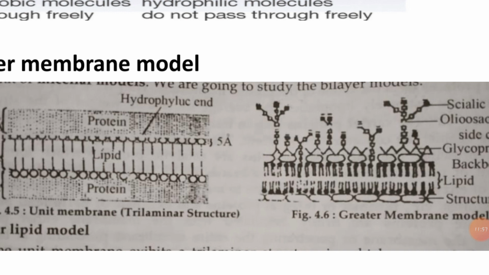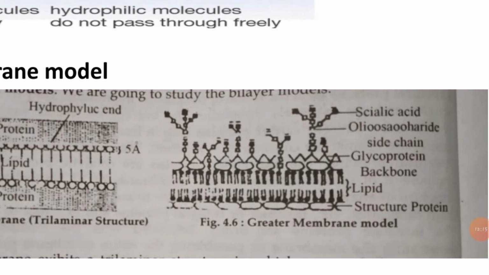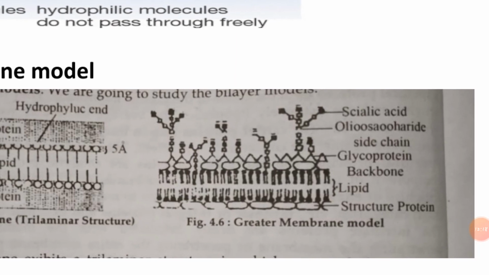The lipids have two ends, a polar head and a non-polar tail, with the non-polar tails at the center facing toward each other from both layers, and the heads present in the protein. Then the other model is the Gerter membrane model, which is similar to this bilayer lipid model in that the non-polar tails face toward each other, forming two layers, and the heads of the phospholipids are in the protein, and on the other end of this